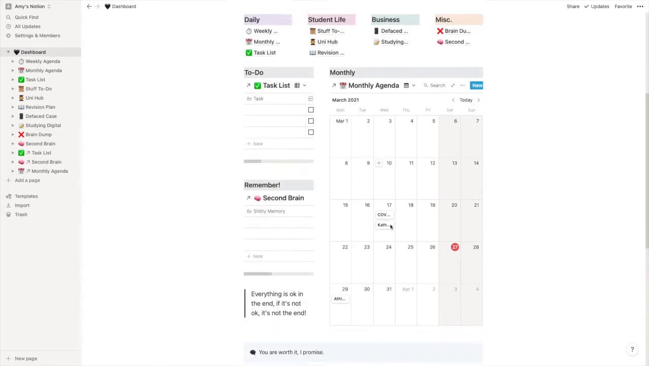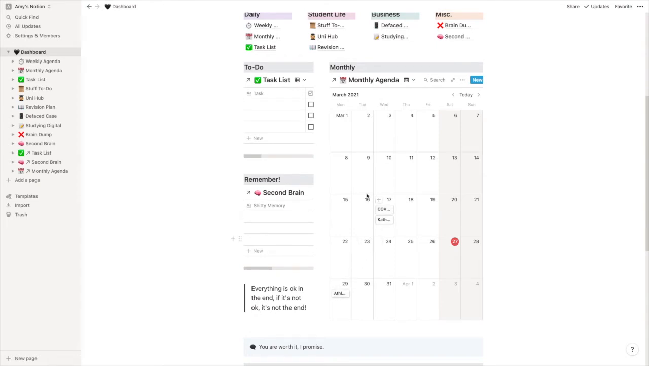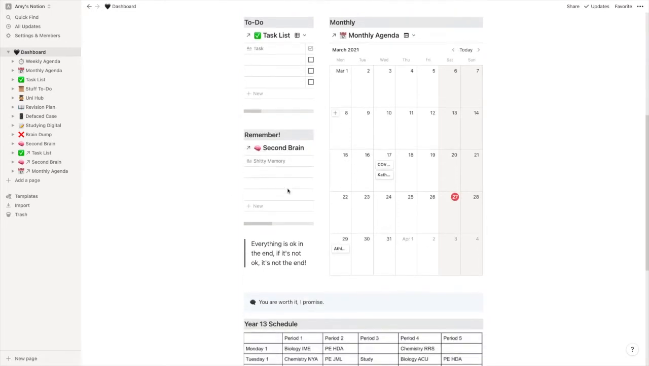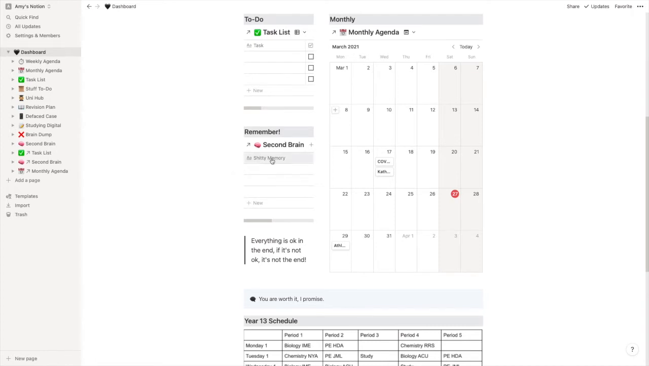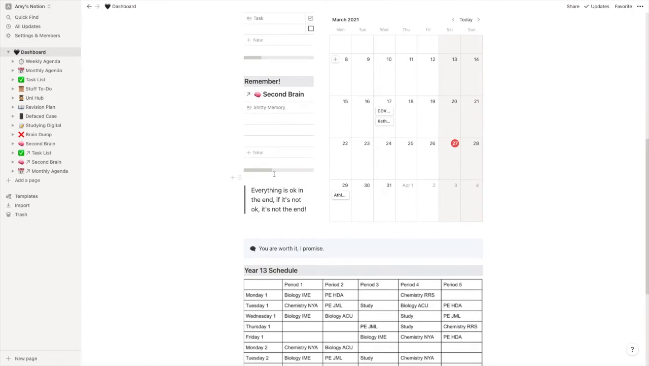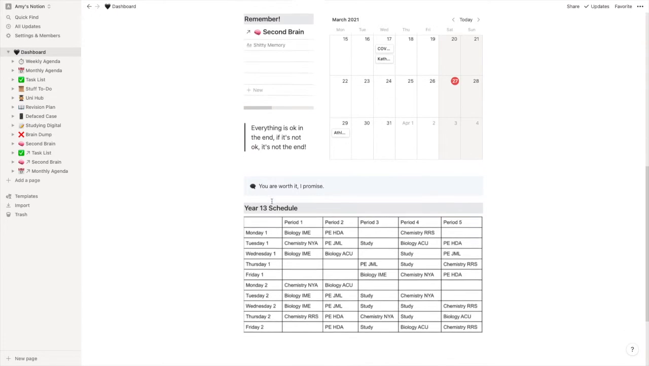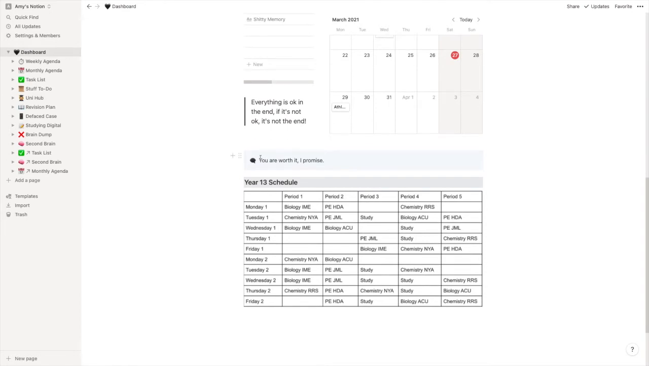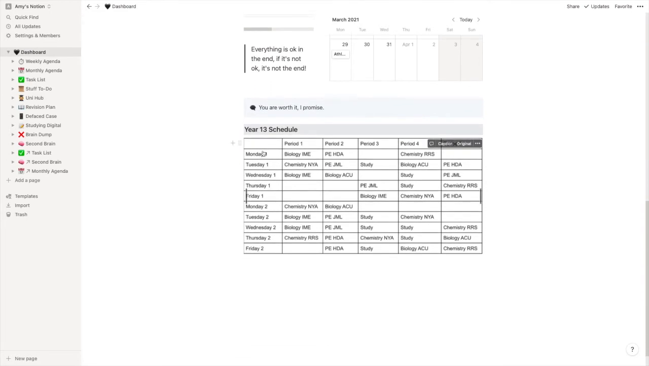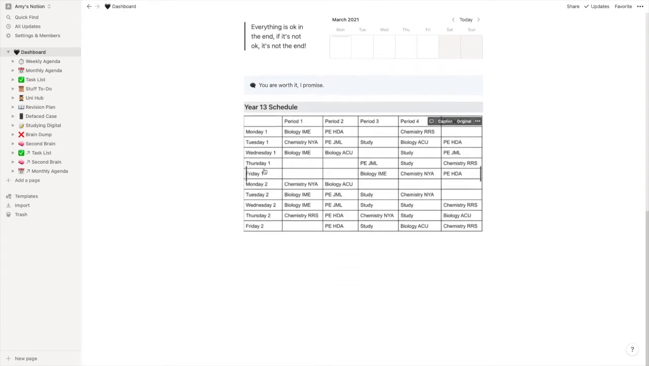Here we have a monthly agenda overview where I can just pop in important dates and scroll through, etc. And then my second brain, because I have an awful memory, so I can just put things in there if I need to. And then this is one of my favourite quotes actually. It says, everything is okay in the end. If it's not okay, it's not the end. And I just love it. Yeah, and I have another callout that says, you're worth it, I promise. And then I have my year 13 timetable for school.